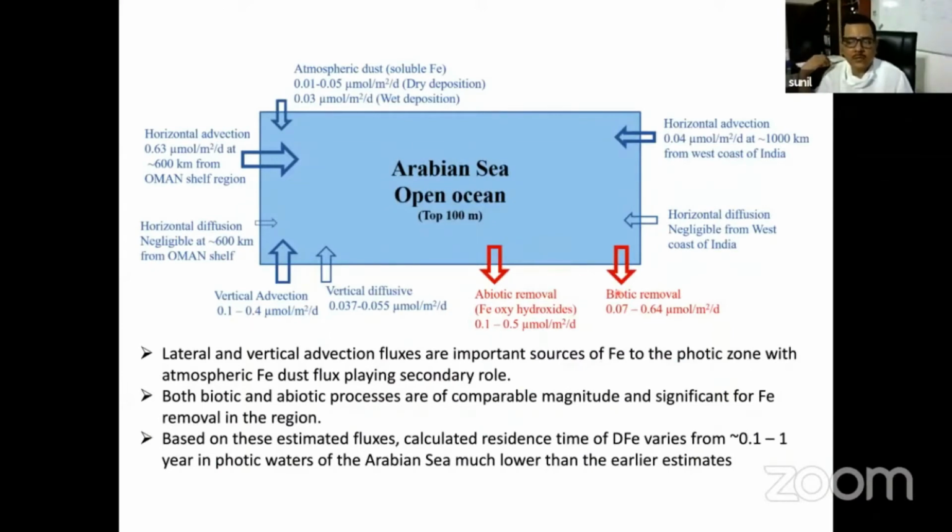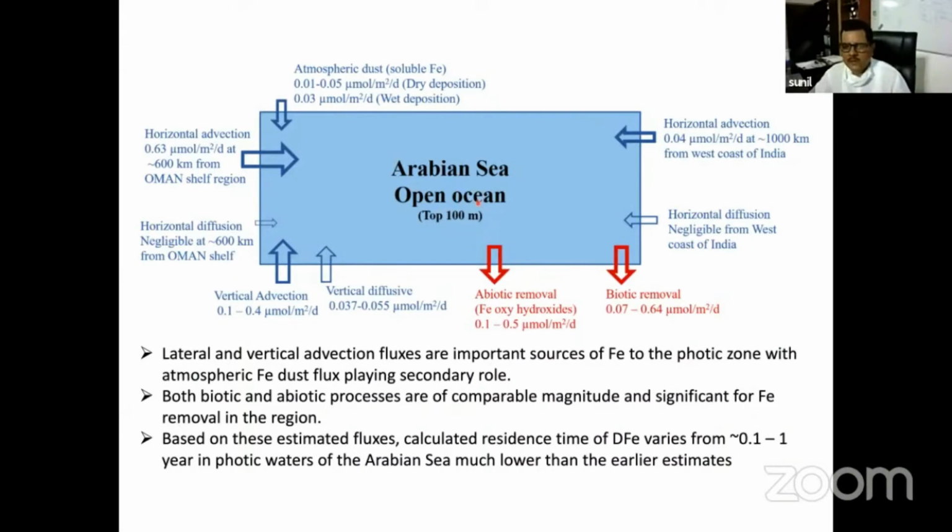So they are also removing the iron from the top significantly, and that is about 0.1 to 0.5 micromole per meter square per day. So if you consider this input and output, almost they are balanced in the Arabian Sea. And if you take the total inventory of Arabian Sea open ocean iron concentration and this input or output, we have estimated the residence time.